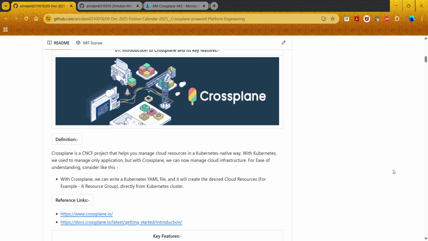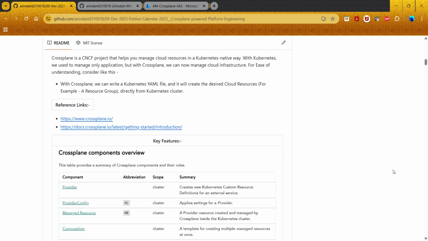So, what is Crossplane? Crossplane is nothing but a CNCF project, and the beauty of it is that it manages cloud resources in a Kubernetes-native way. With Crossplane, you write a Kubernetes YAML file and it will create the desired cloud resources. As I said, in our demo we are going to create a small resource group directly from a Kubernetes cluster. Some documentation links are present here.